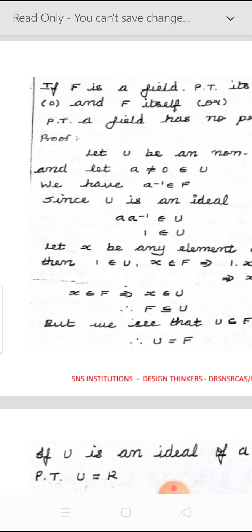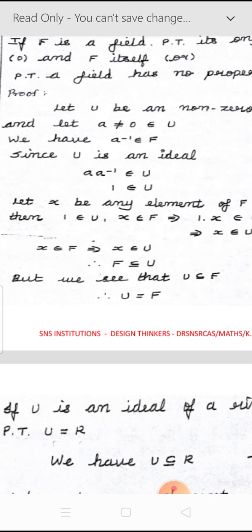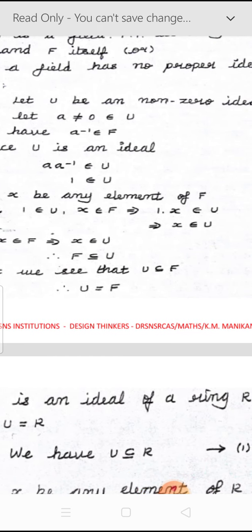Therefore, by applying the definition of ideal, a times a inverse belongs to U, but a times a inverse is equal to 1, so 1 belongs to U. Now we have identified the element 1 in the ideal U. Next let x be any element of F. Now 1 belongs to U and x belongs to F. Therefore 1 times x belongs to U by the definition of ideal. 1 times x is nothing but x, so x belongs to U.